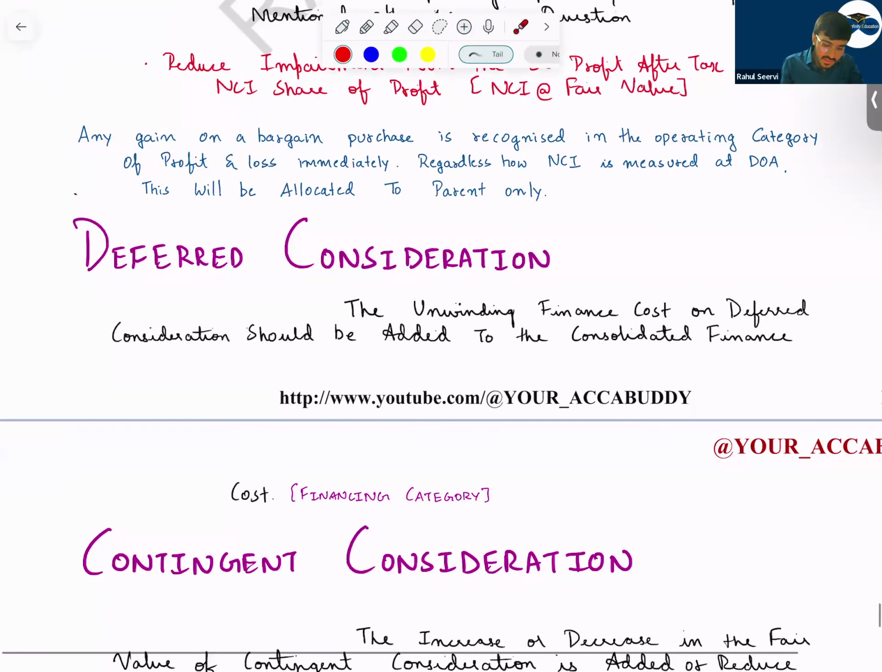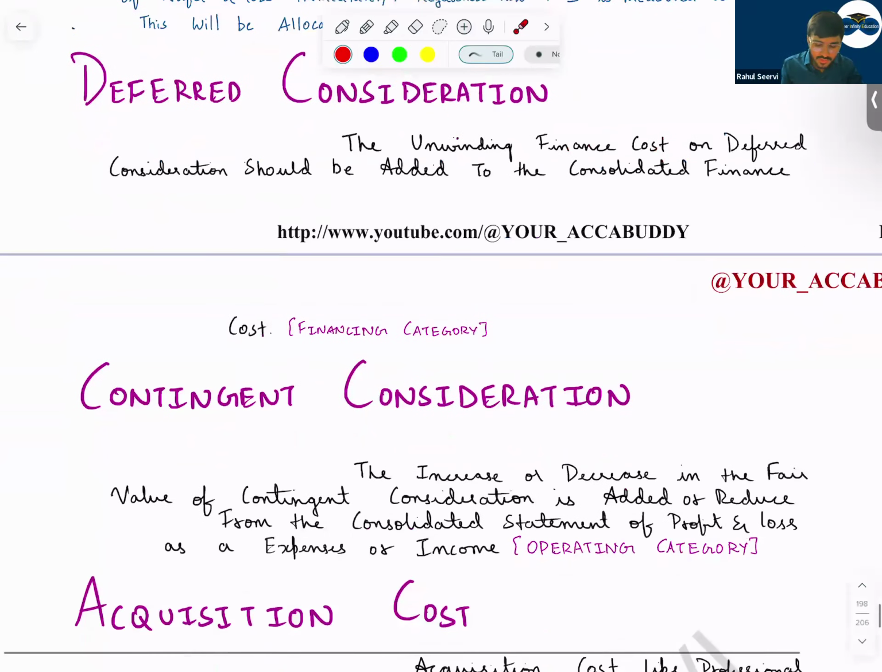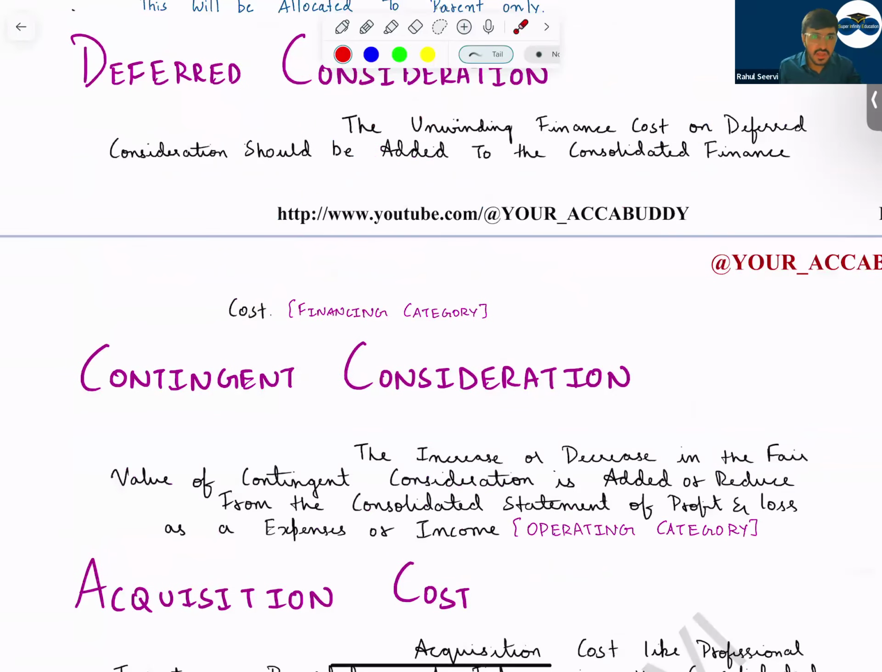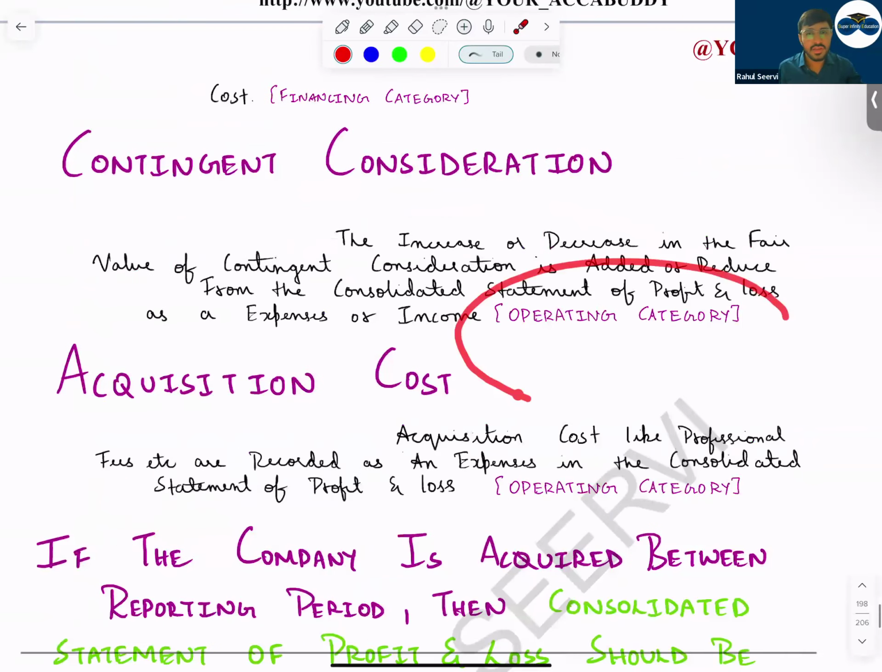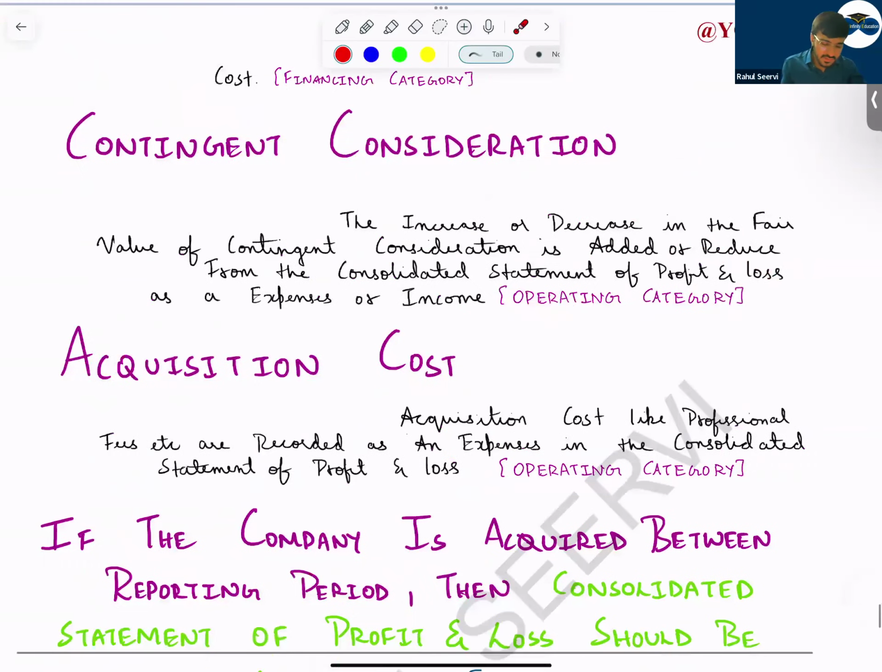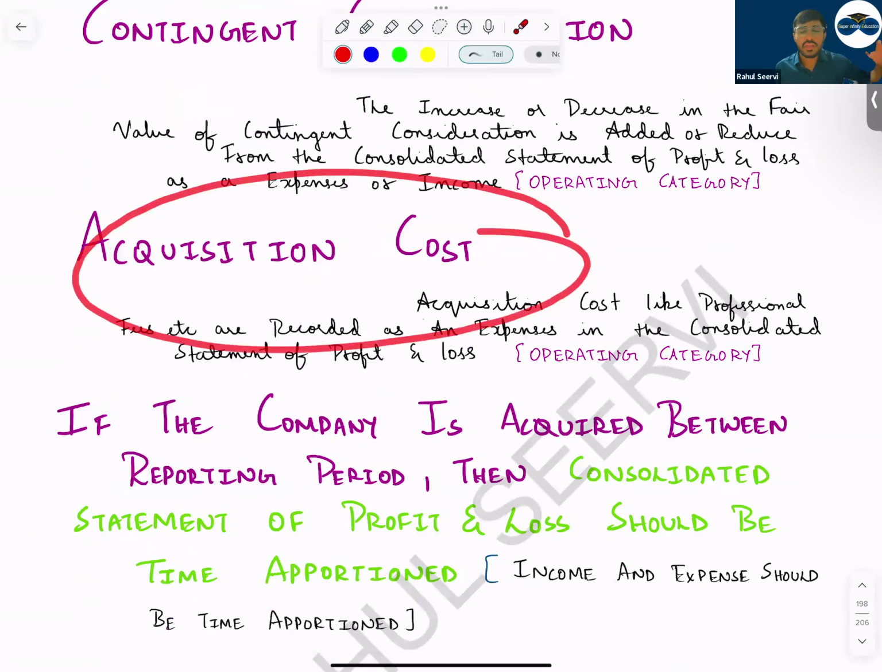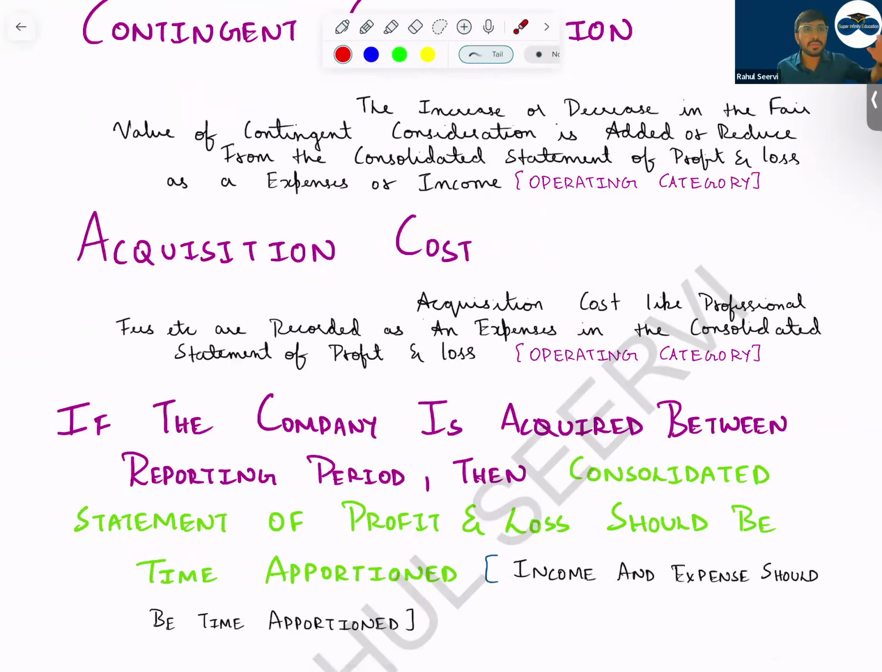Understand that. Sir, now deferred consideration, sir. Deferred consideration is an interest expense for which company? Parent company. So this will be recorded in the financing category as an additional expense. Now contingent consideration, sir. Increase or decrease in contingent consideration will either be profit or loss. So where should we record, sir? In the operating category. Where? Operating category. Sir, any acquisition cost in P&L. In the balance sheet we have seen retained earnings, but in P&L, operating category.